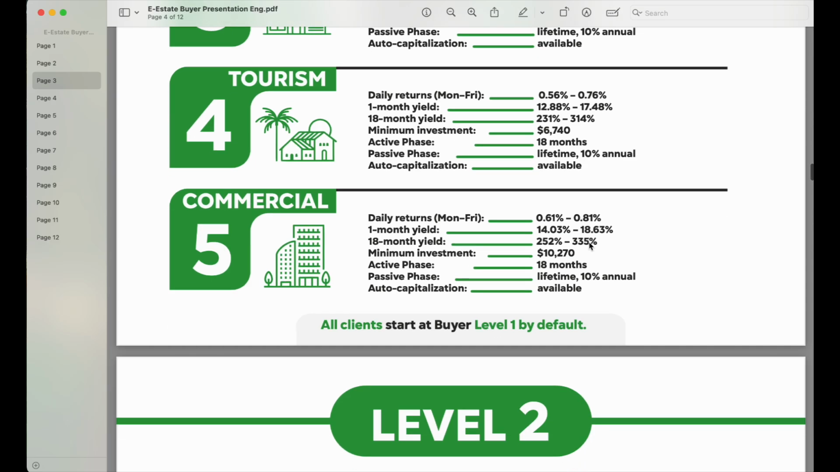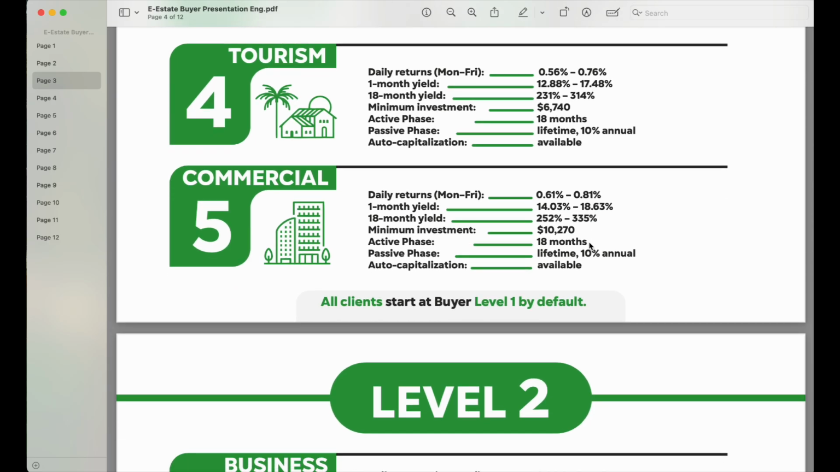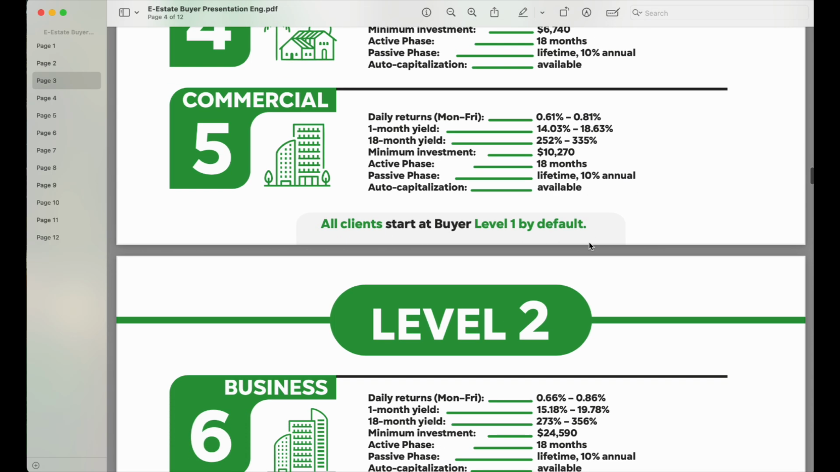And then here, you have the commercial one as well. The commercial one will give you between 0.61% to 0.81% on a daily basis, and the minimum to start this one is $10,270, and you are going to be earning between 14 to 18% on a monthly basis, which is great because even our usual traditional houses or real estate or properties cannot give us that kind of percentage on a monthly basis. So this is great for people that are interested.